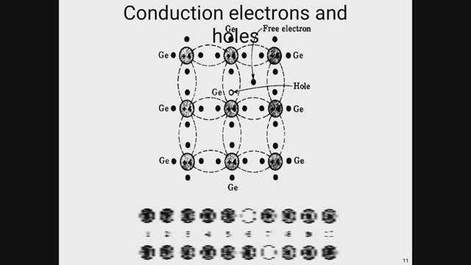So if we break the crystalline structure externally, what will happen? A free electron will be generated, and due to the generation of the free electron, a vacancy will be created inside the covalent bonding, and this vacancy is called a hole. Electrons are negatively charged particles, and holes are positively charged particles. So the flowing direction of these positive charge particles is the opposite of the flowing direction of electrons.